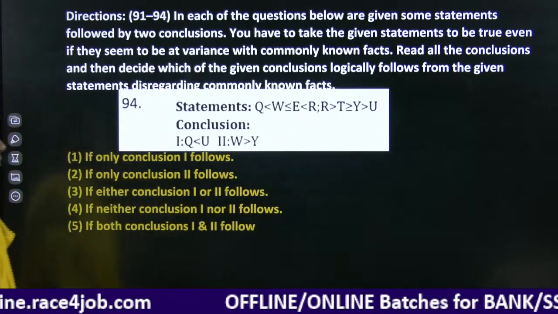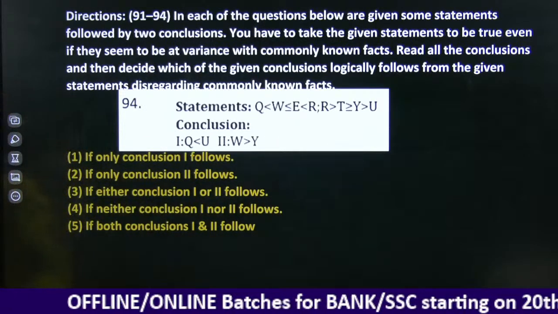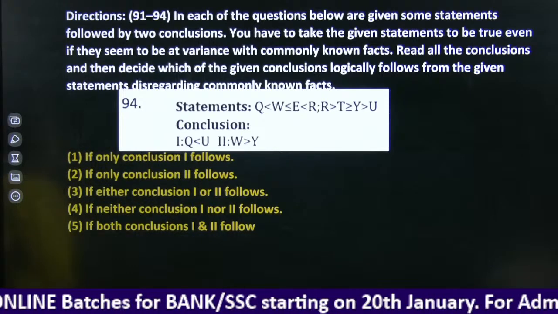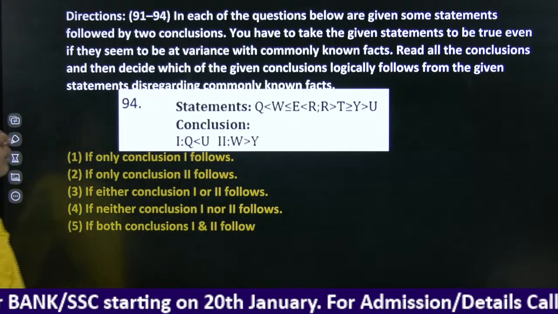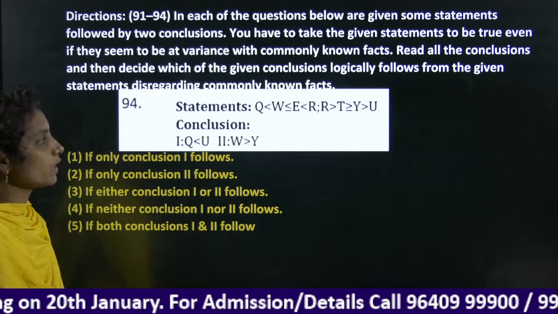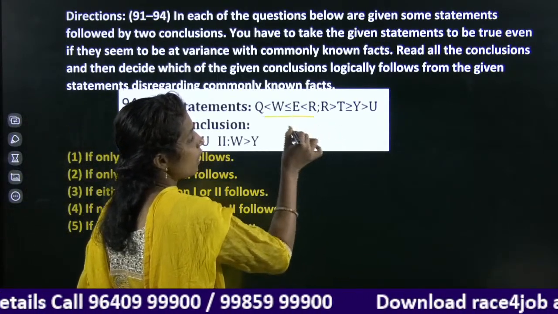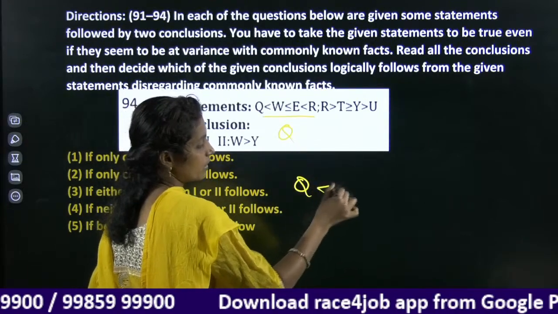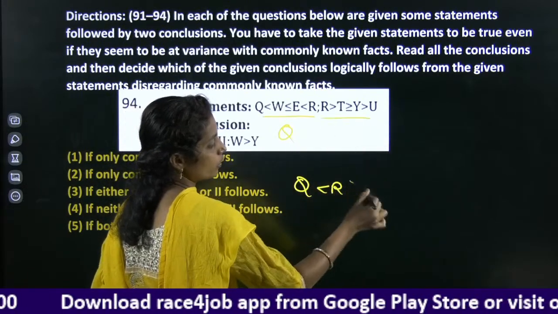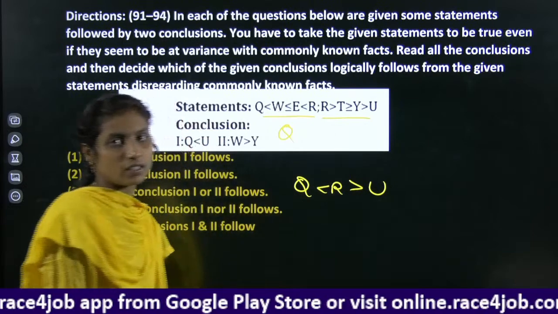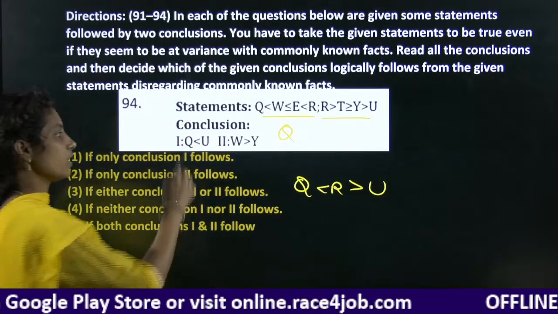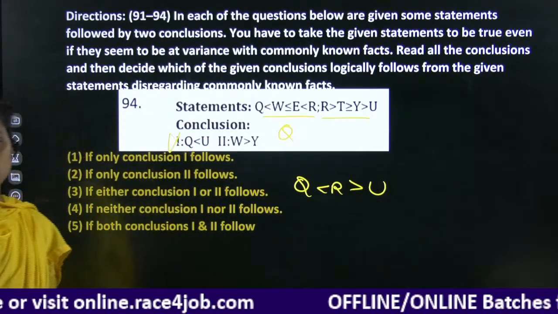Check it here. Next question. Q, U relation from Q to U. Check it here from Q to R. Q less than R. From R to U, R greater than U. We have two different relations. First one is a false conclusion.